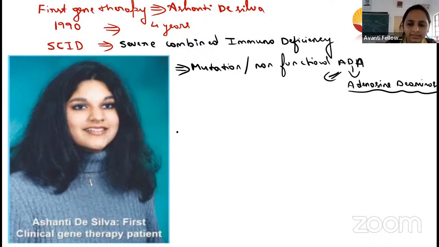What can we do in this type of disease? There are two methods to relieve it. The first is bone marrow transplantation.